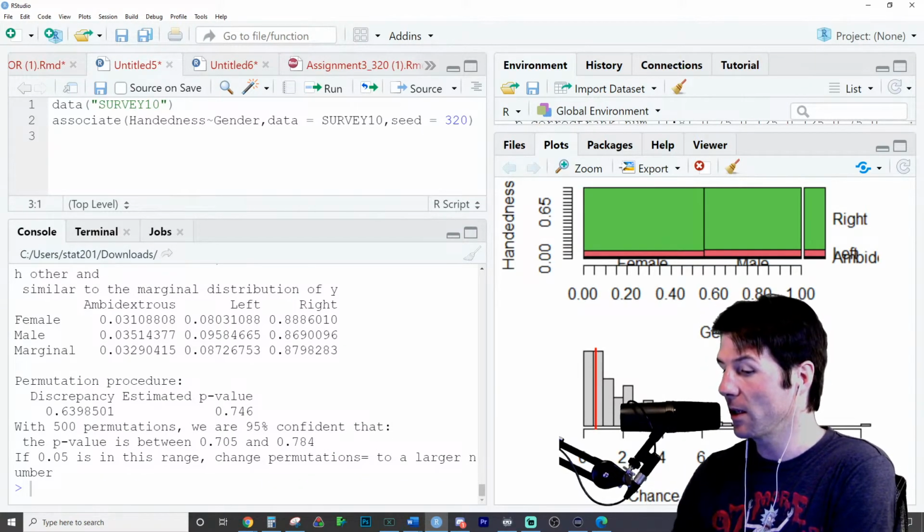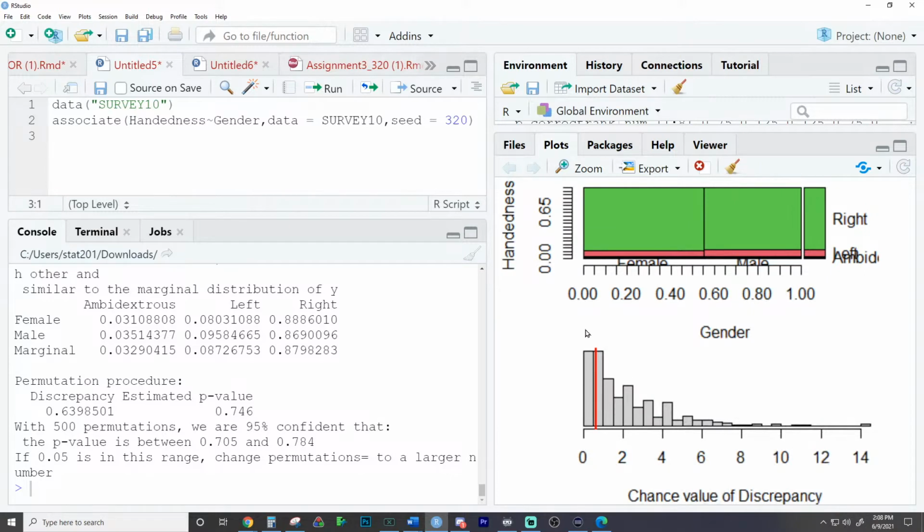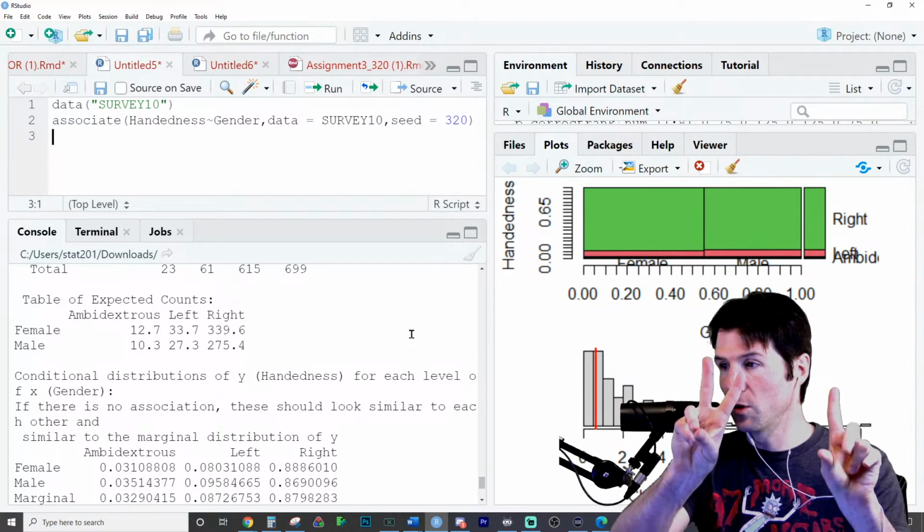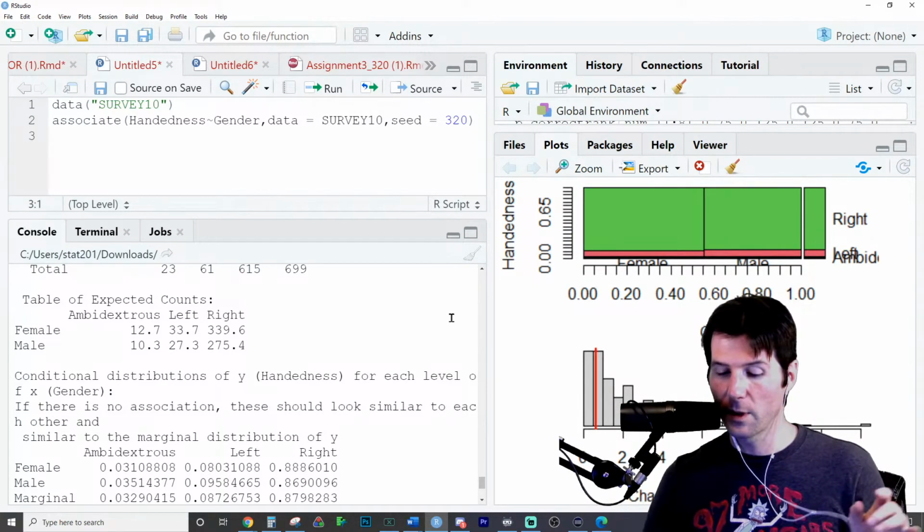This is actually a simulated chi-squared down here, so we're not actually using the chi-squared, but it's not a coincidence that we get what looks like a chi-squared with 2 degrees of freedom. The reason for 2 degrees of freedom is this is a 2 by 3 table, so 2 minus 1 times 3 minus 1, which is 1 times 2, 2 degrees of freedom.